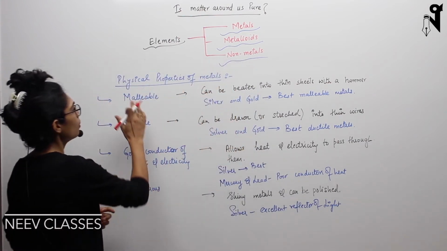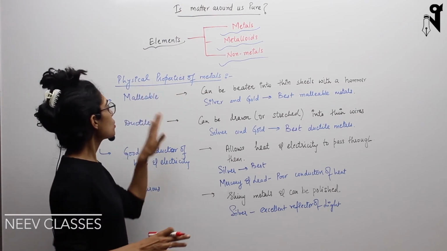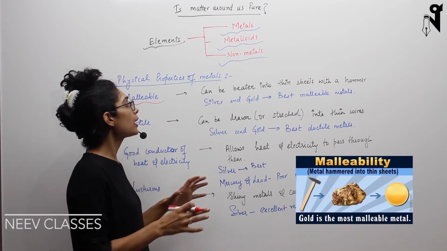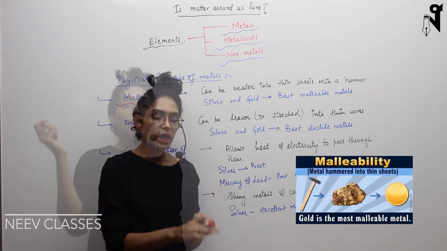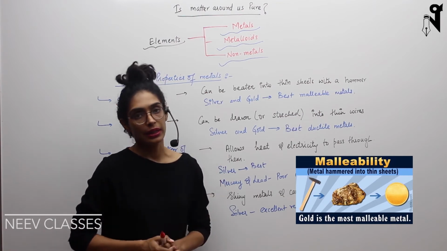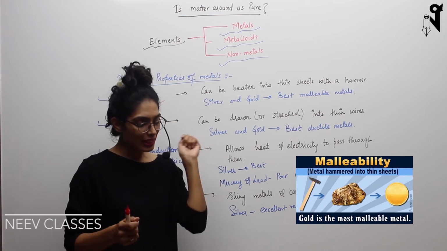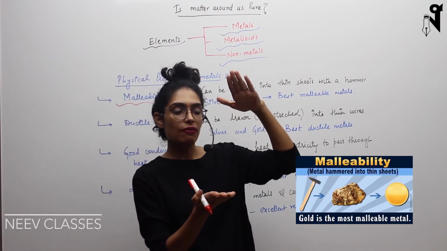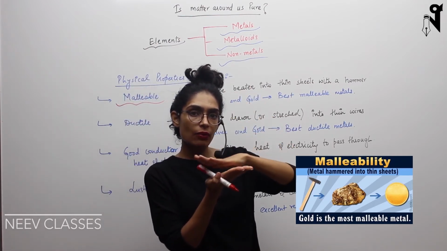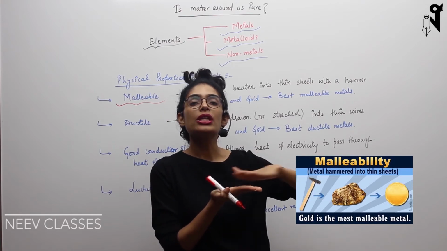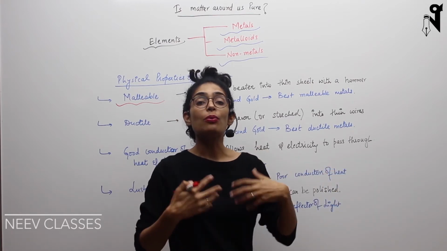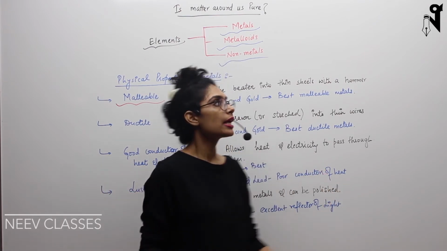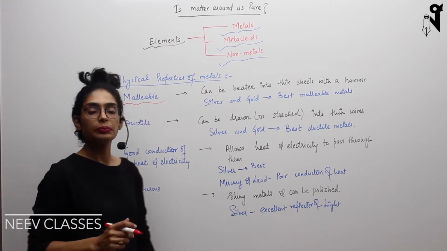Now let's talk about the properties of metals. The first property is malleability. Malleability is nothing else but this: if you take a piece of metal and keep hammering it without breaking it into pieces, what will happen? A thick piece of metal will become flattened, and eventually will get converted into thin sheets. That property of not breaking and converting into thin sheets is called malleability.